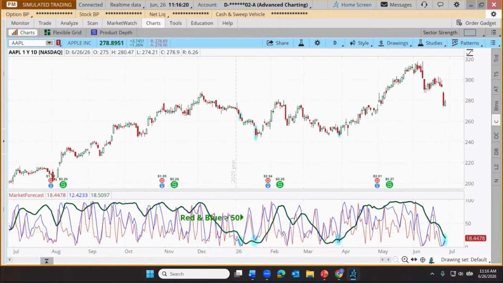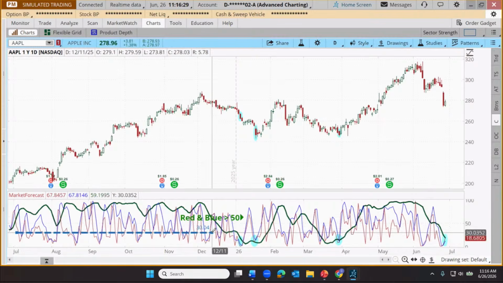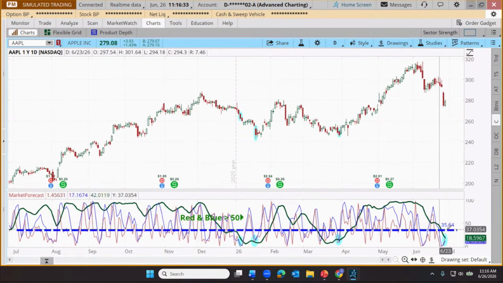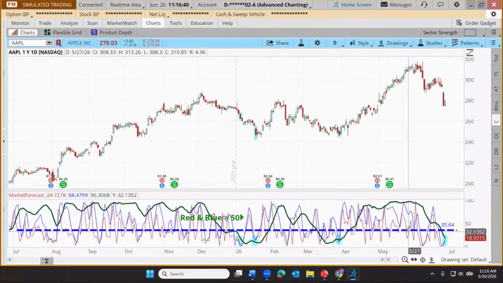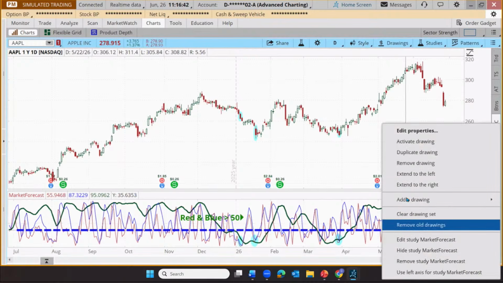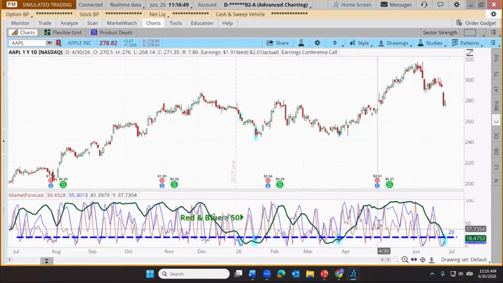When we're drawing, and notice I selected the price level tool here, the one with the $ and horizontal line, I can just click anywhere on my chart, and we just whip in a line here, and as I click again, this randomly is positioned at 35.64, but I wanted it at 20. Once we've drawn a line on our chart, we can right-click on it and edit its properties, including its position or its value. So I'm just going to change that value to 20, click OK, and now we have a nice reference line right at 20,